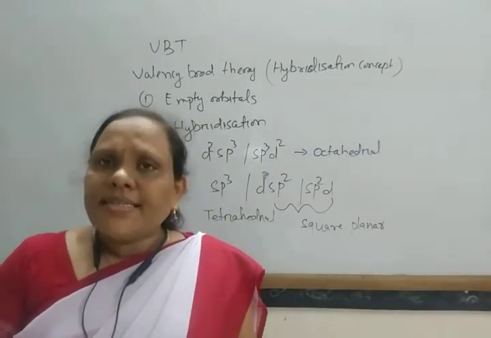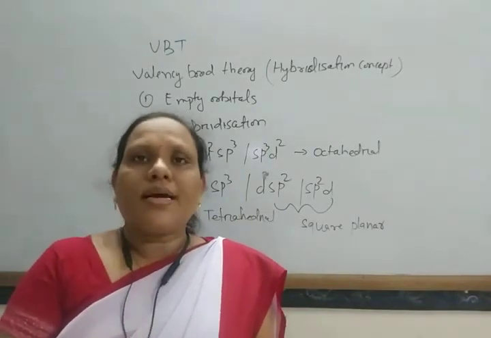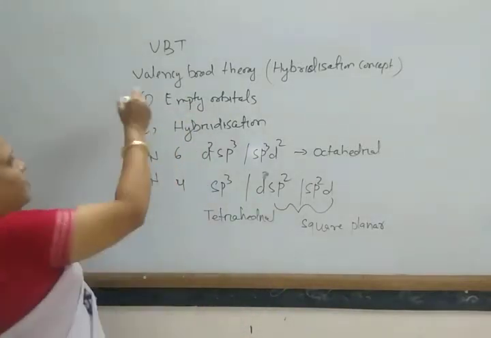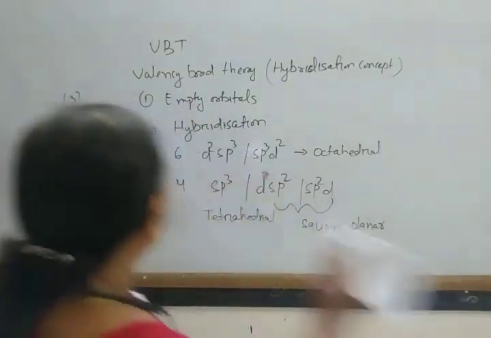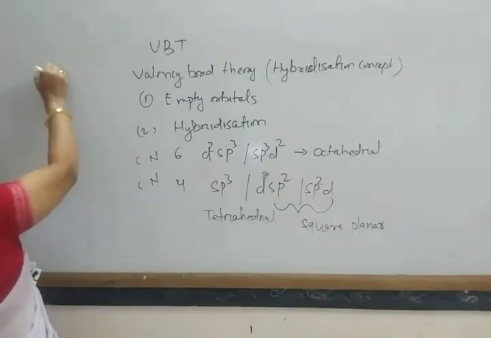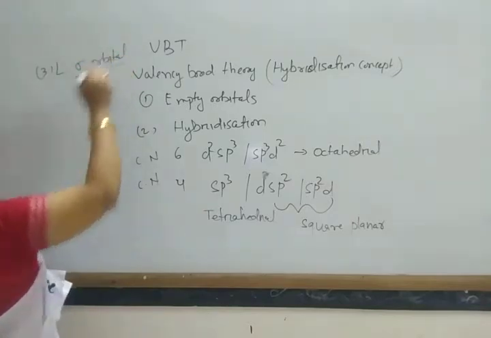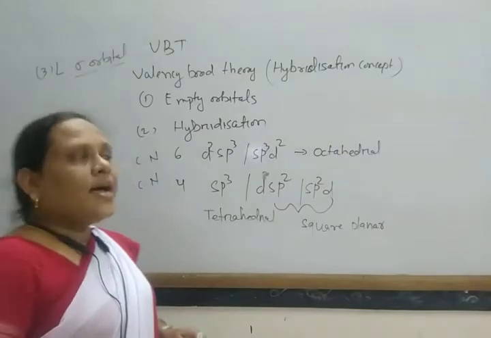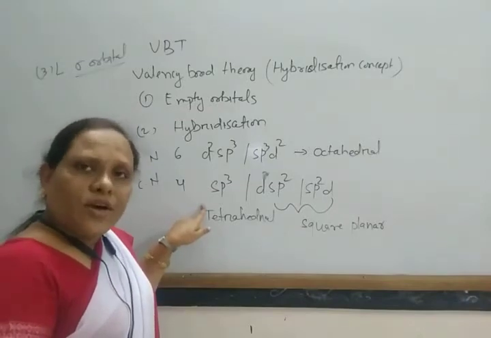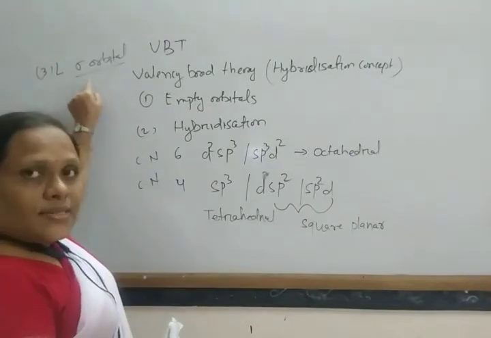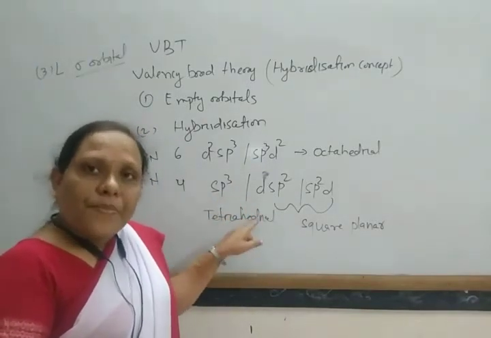Next, the ligands should have at least one sigma orbital which contains a lone pair of electrons, and the ligands donate this pair of electrons to the empty hybrid orbitals.